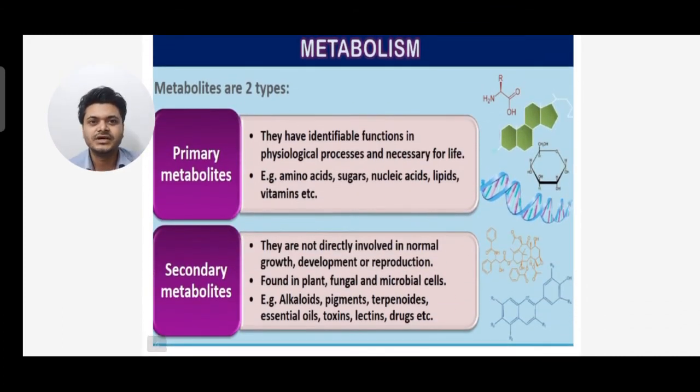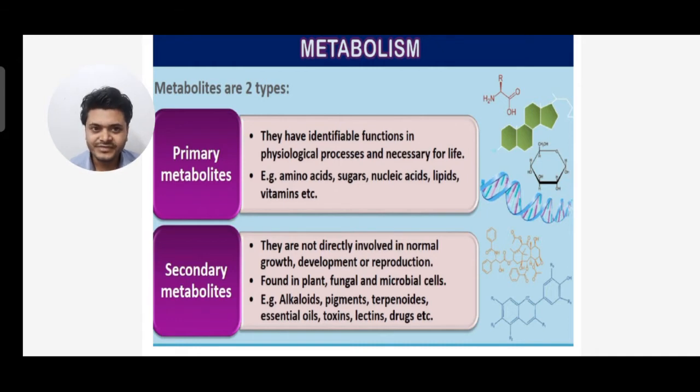Now metabolism and metabolites. Metabolites are of two types: primary metabolites and secondary metabolites. Primary means they have identifiable functions in physiological processes and are necessary for life. So they have identifiable functions. Examples: we have amino acids, sugar, nucleic acid, lipids, vitamins. So these are the primary metabolites, mostly essential. Like for example, amino acids, sugar, nucleic acids, lipids, and vitamins.